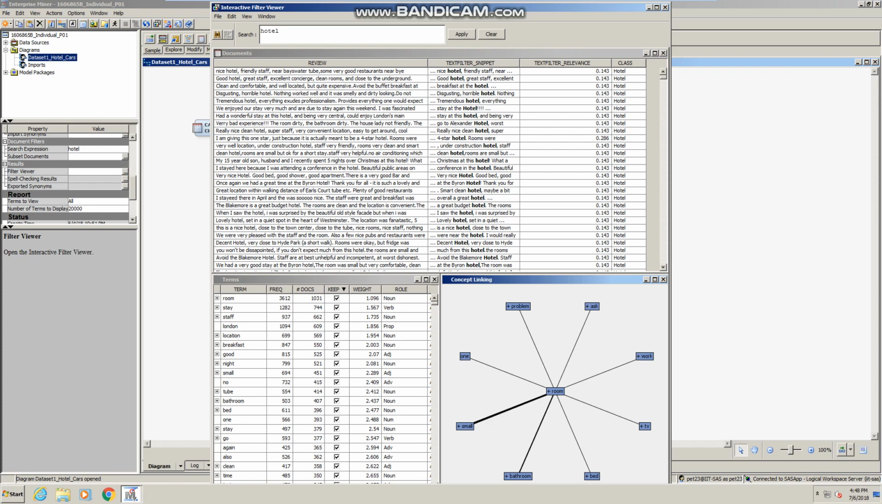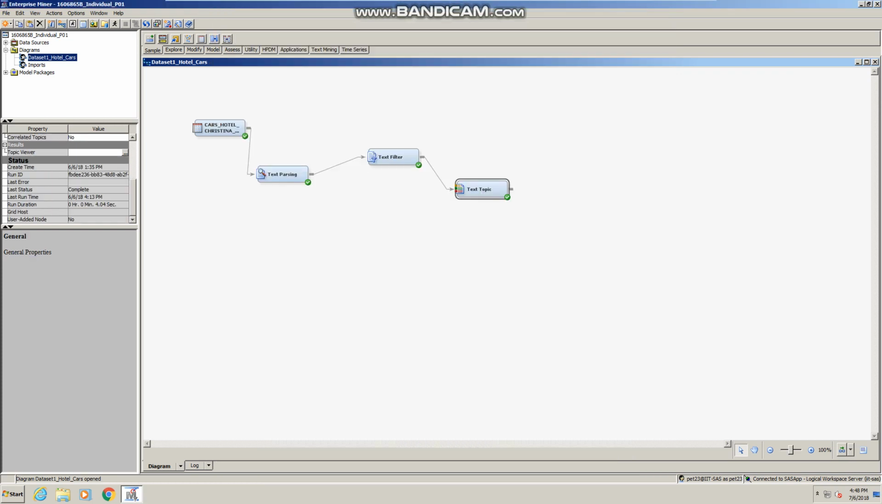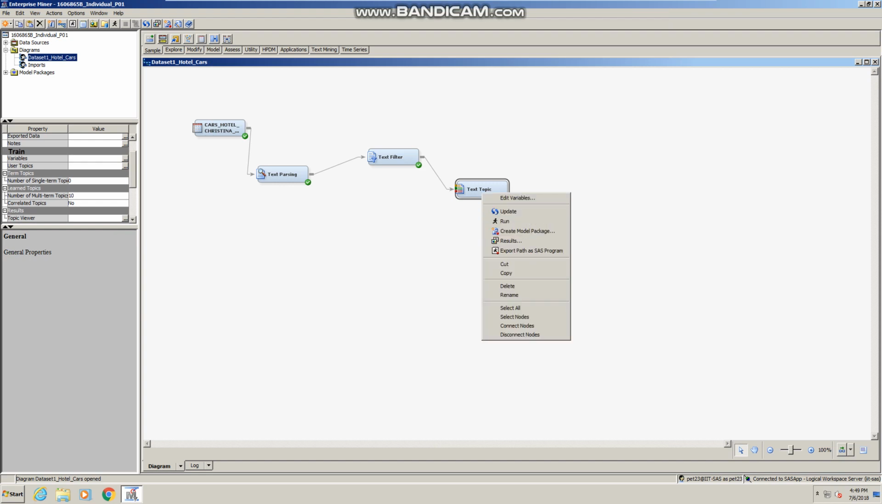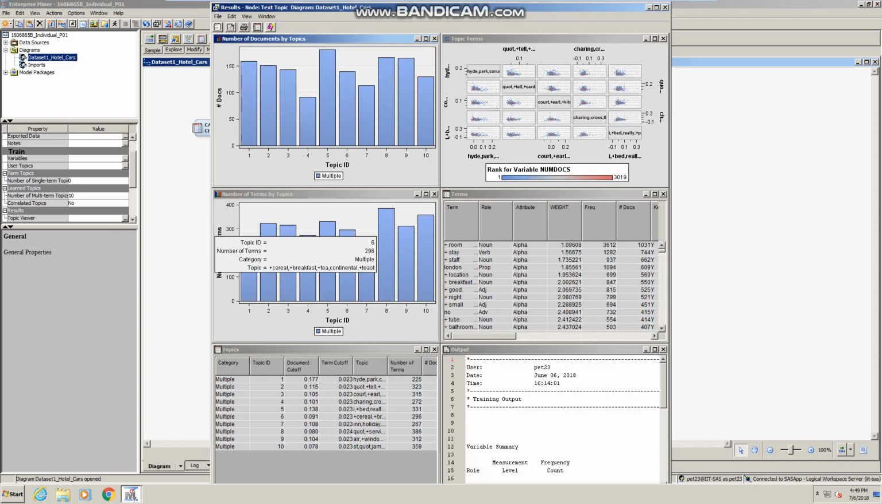Moving on, a text topic node is added in. For the text topic node, we set the number of multi-term topics to 10 because we only want to retrieve 10. Thus, the number of topics identified is just 10 over here. You can see the number of topics identified is 10, and these are the topics that we identified.